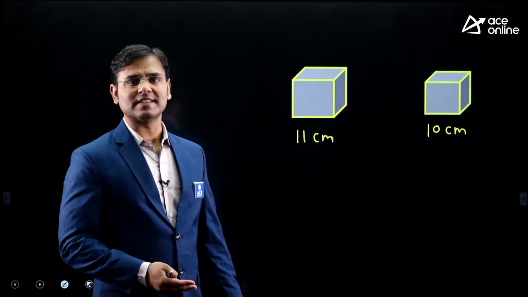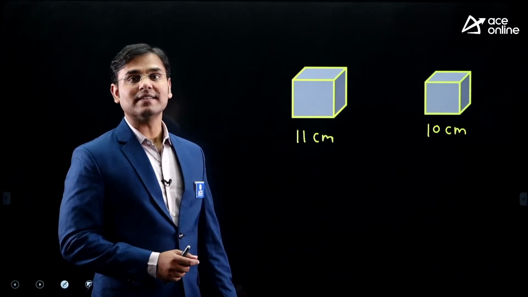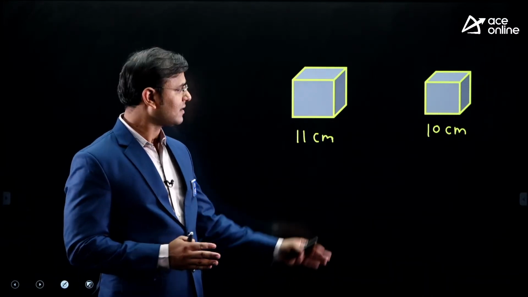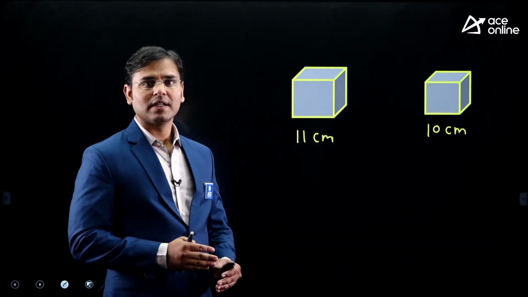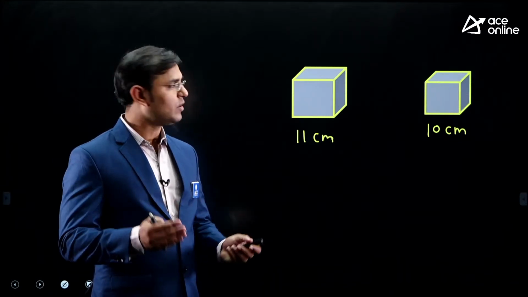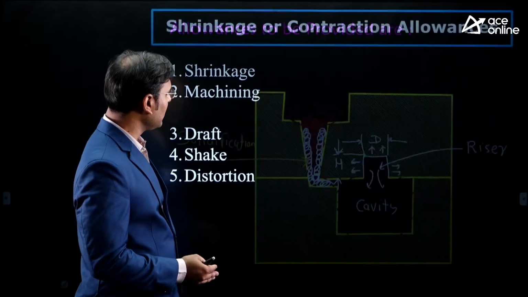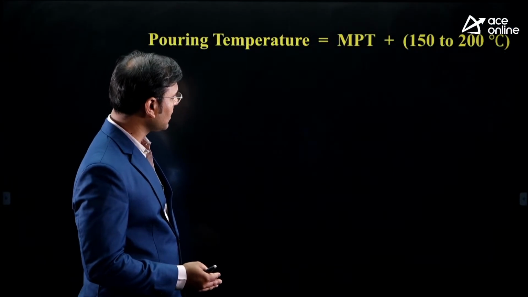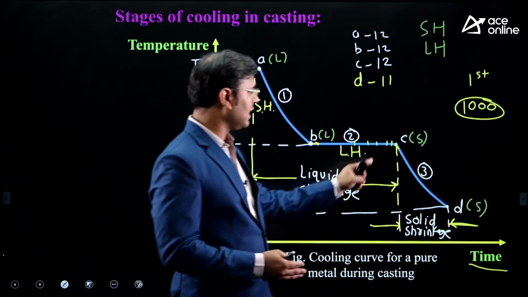Then what are the allowances? To calculate the pattern size, take the casting size, that is 10 centimeter. Some machining allowance is required for good surface finish. And from C to D, that is the third stage of casting, some shrinkage is there.